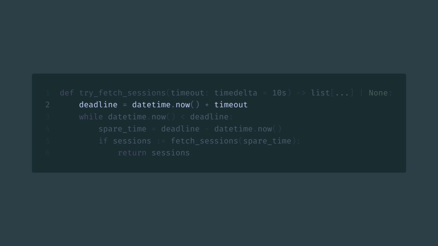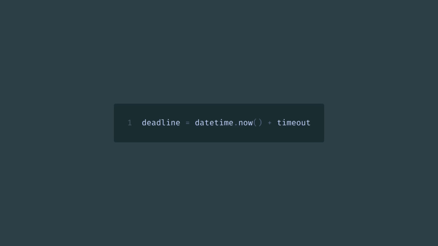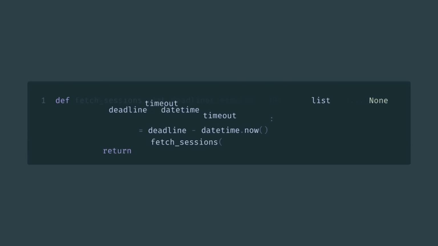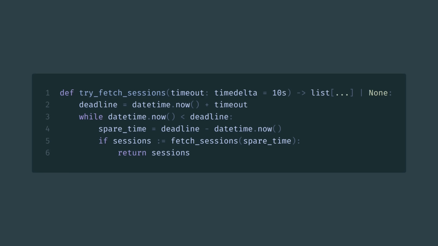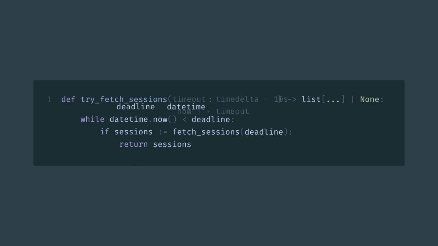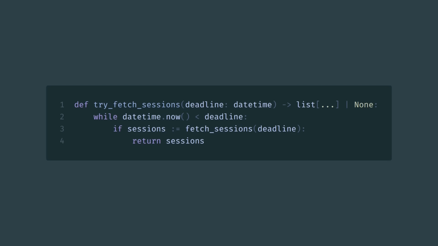Similar to how we can calculate the deadline from the timeout, we can also calculate the timeout from the deadline. Knowing this, we can either have a request function which supports deadlines or create our own version on top of it. And with it, we can simplify our retrying function by passing our deadline instead of calculating spare time. And one simplification further, just get the deadline instead of timeout as an argument. This version has exactly the same behavior as the timeout version, except it's way shorter and cleaner.